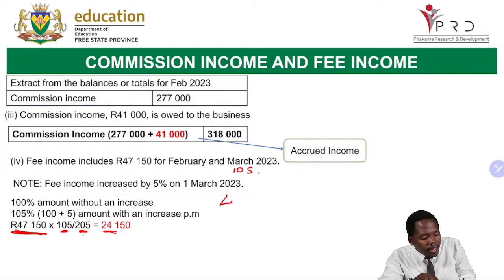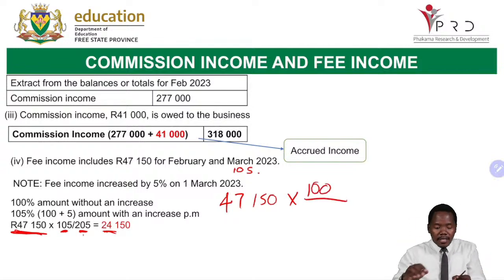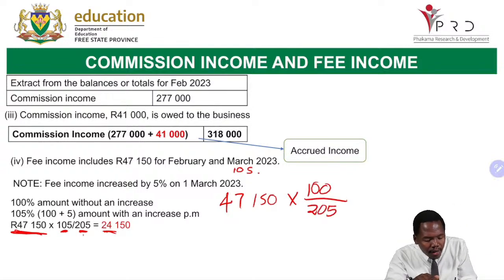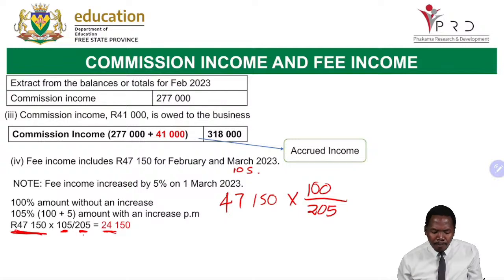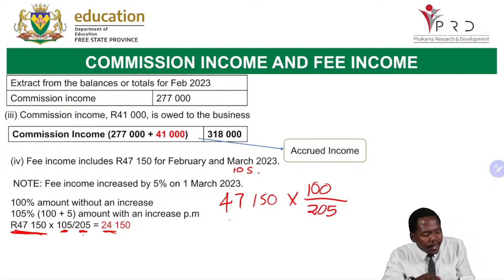Alternatively, we can say 47,150 multiplied by 100, a full percentage, all over 205. Let's see how much we get here. 47,150 multiplied by 100 divided by 205. We get 23,000.